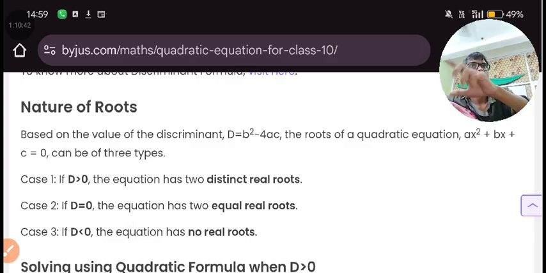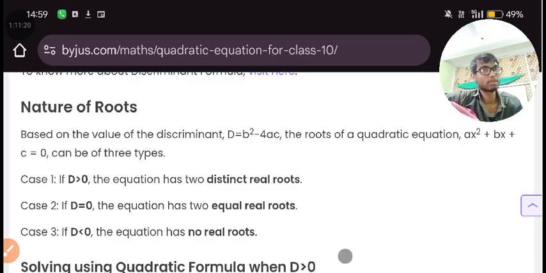For example, if the value of one x is 2, the value of the other x will also be 2, which is also real, so it has two equal roots. If t is less than 0, then a number will be under the root with a negative sign, and you know that a number under the root with a negative sign is nothing but a complex number.